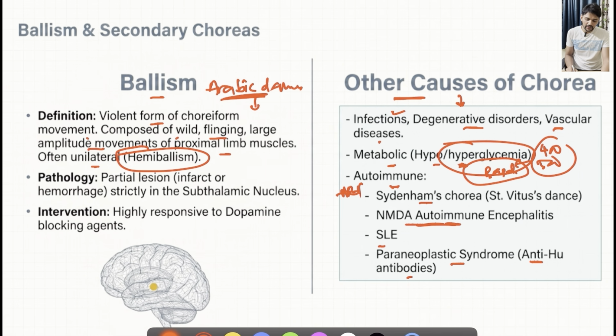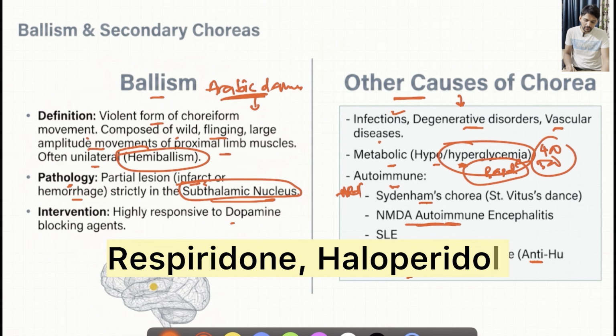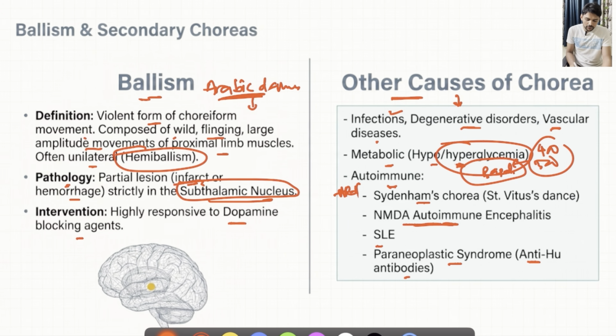And again here, try to fit into the mnemonic of this particular chapter. If you see the pathology, it is mainly due to infarct or hemorrhage in the subthalamic nucleus. So this is the pacemaker, we can say. Intervention involves mainly dopamine blocking agents like risperidone, haloperidol, etc. So this is about ballismus.